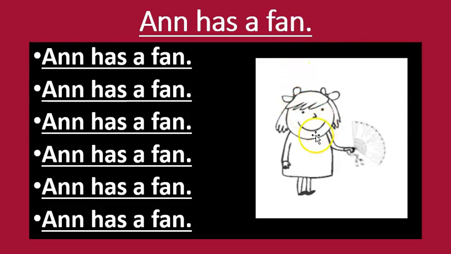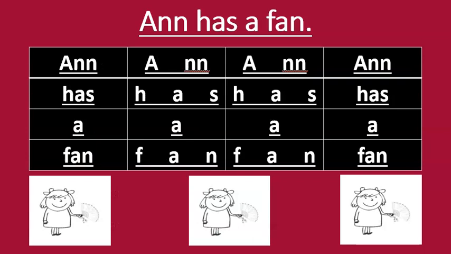So look at this picture here. Here is Ann. She has a what? Fan. Good job. Look at, she's holding a fan in her hand. And that's what our sentence says. Remember, when you read a sentence, you need to start correlating a picture with it. So that way you can start organizing your thoughts when you come upon each sentence. Now, let's break apart our sentence now, sound by sound, and we're going to blend them back together.